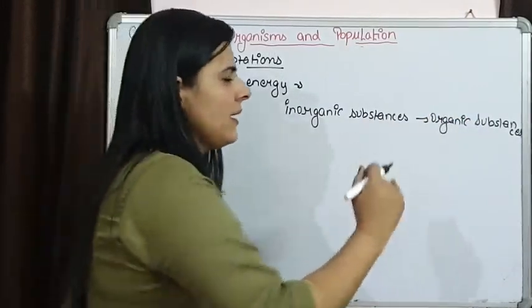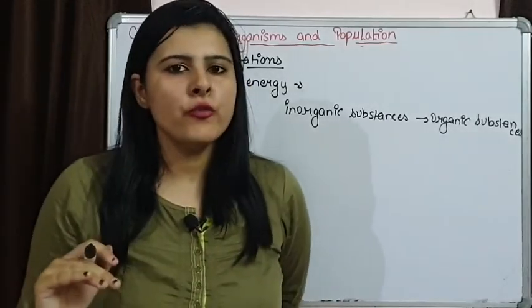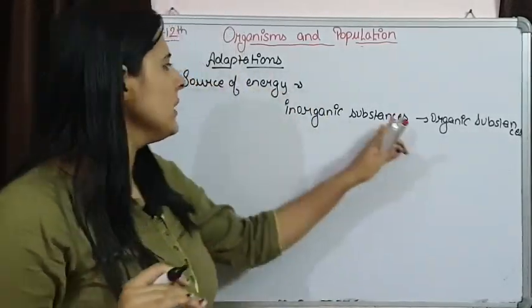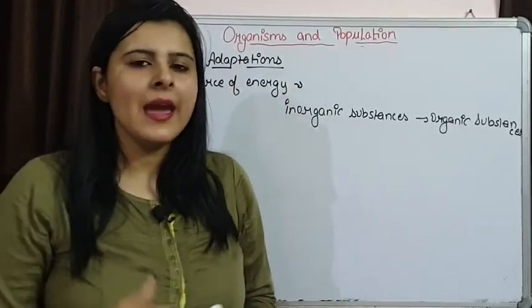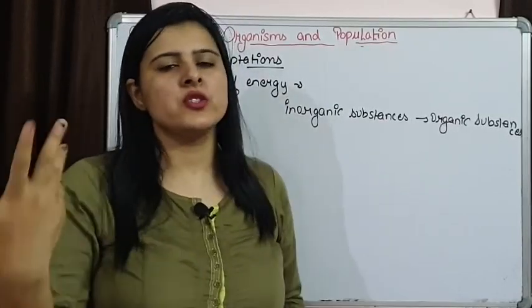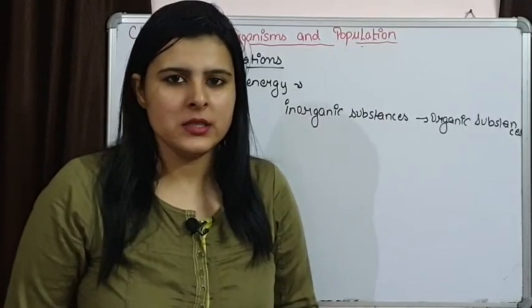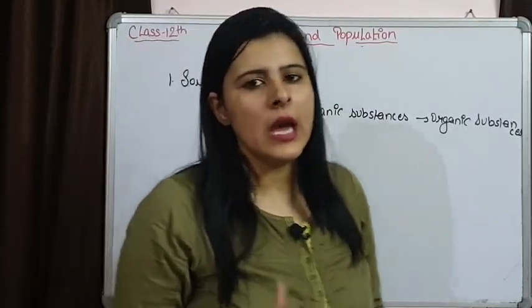So, that is the starting base of any food chain. This is how the solar energy is being trapped in these organic substances, and that is acting as a source of energy for other organisms that are surviving on earth.